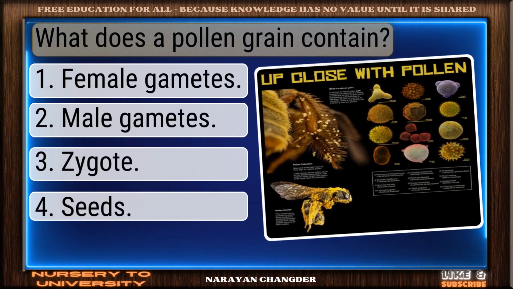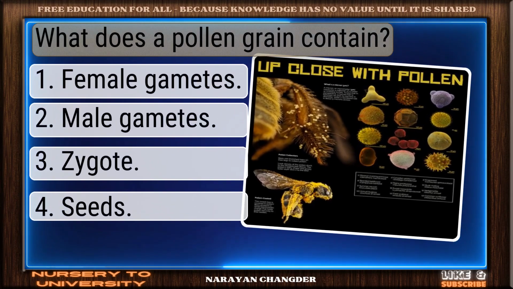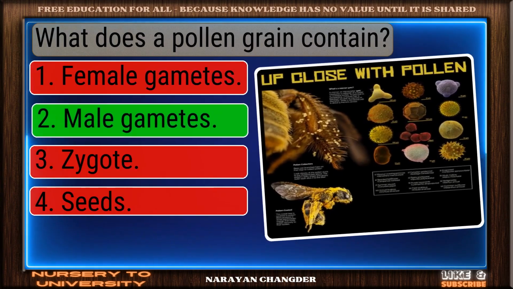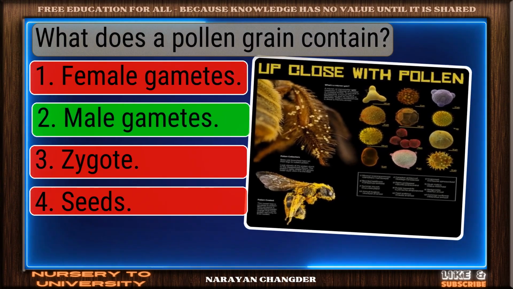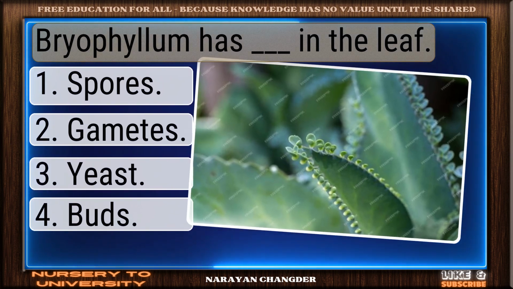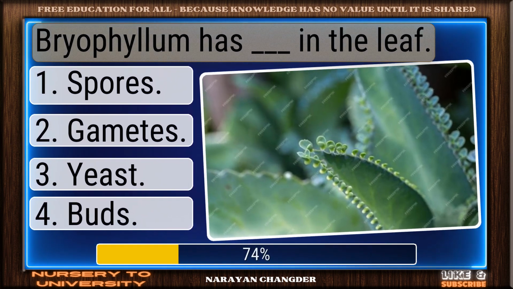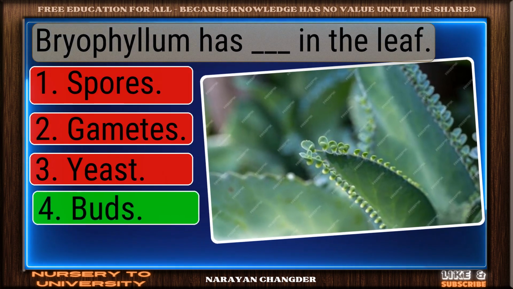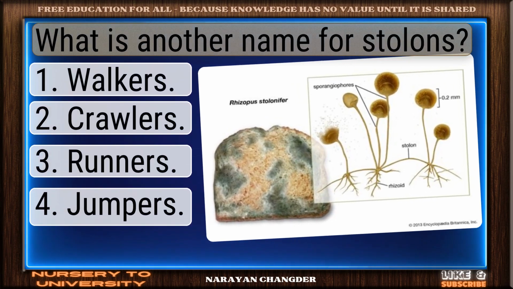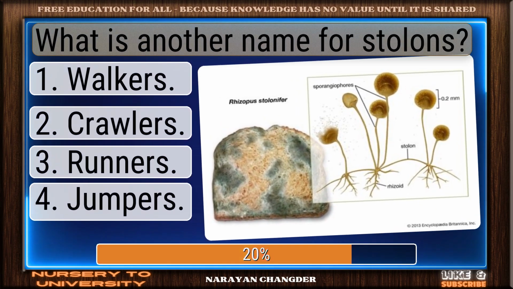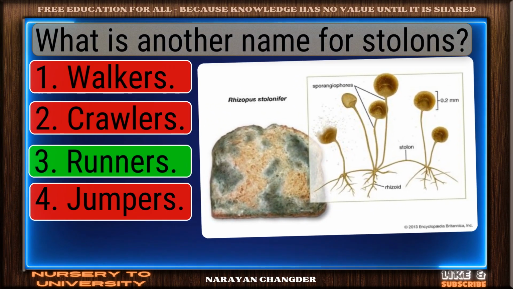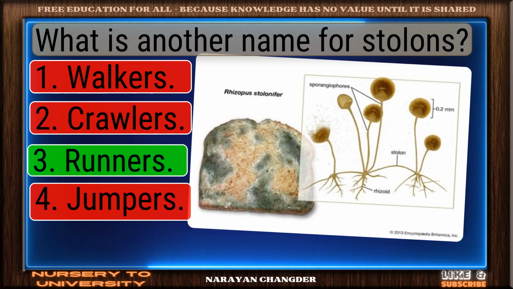Question number 152. What does a pollen grain contain? You chose male gametes, and it is correct. Question number 153. Bryophyllum has dash in the leaf. Nice work. You chose buds and it is correct. Question number 154. What is another name for stolons? Smart pick. Runners is the correct choice.